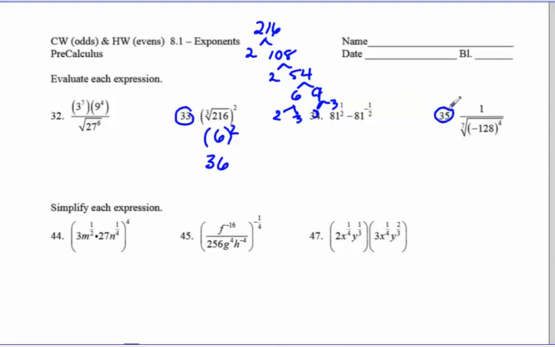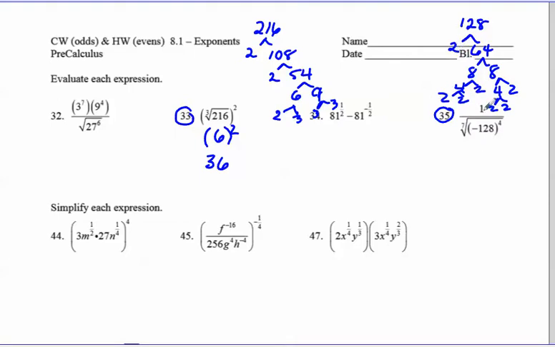In problem 35, you have the 7th root of negative 128 to the 4th power. Now again, negative 128 is a pretty big number, and you can split it into its prime factors to figure it out. I'm going to deal with the negative later and just do the 128 to start. So that would be 2 times 64 and 8 times 8, 4 times 2, 2 times 2, 4 times 2, and 2 times 2. So in the end I have 1, 2, 3, 4, 5, 6, 7 2's. That would be 2 to the 7th power.